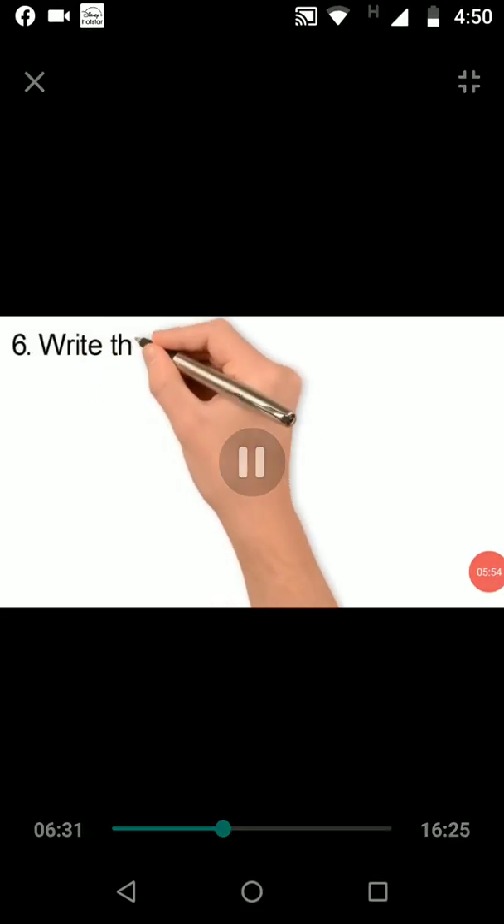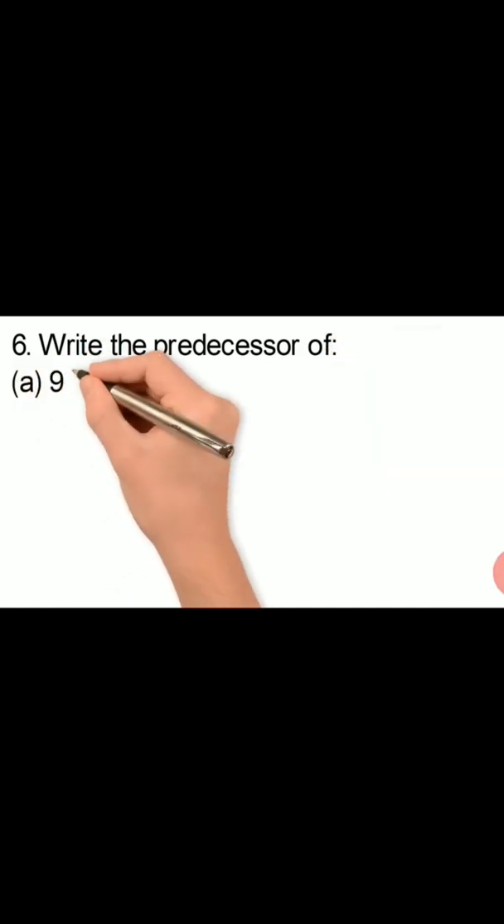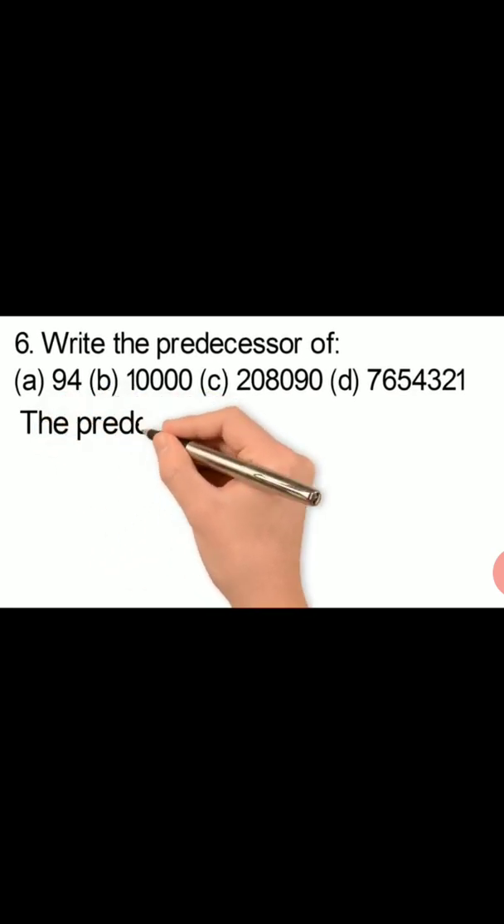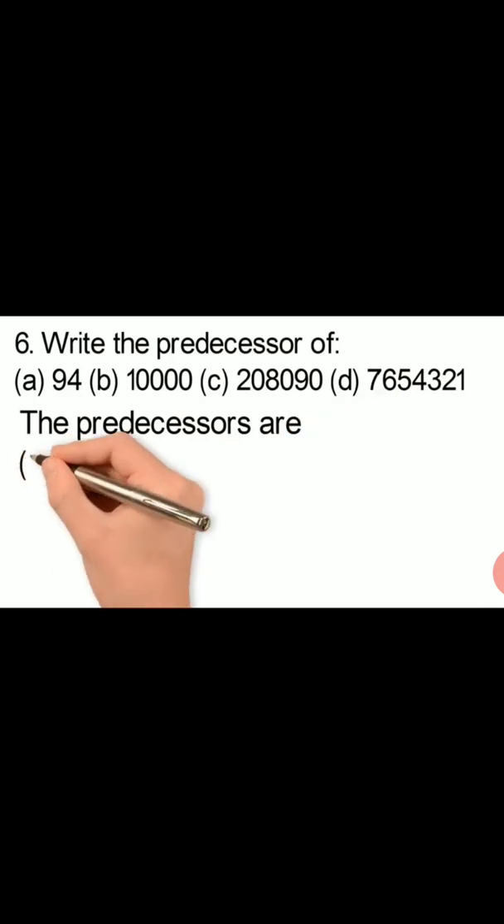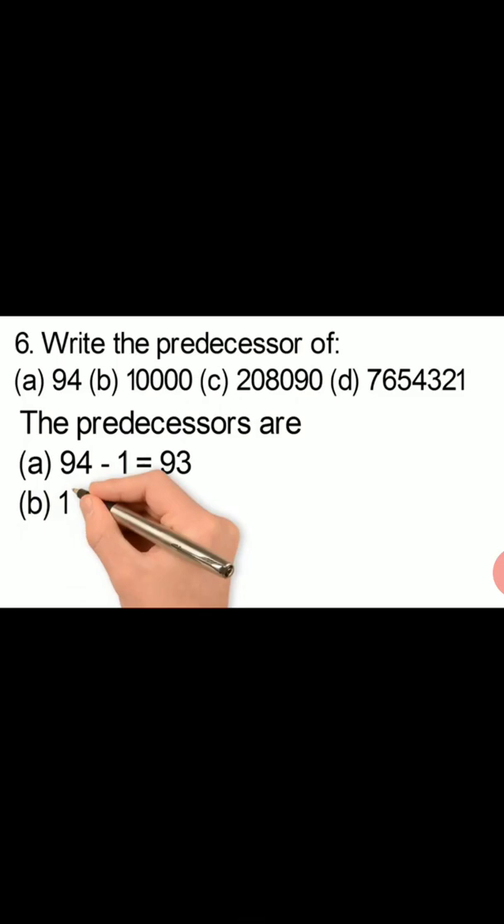Now question number 6 is, write the predecessor of the following numbers. Again we have A, B, C and D parts here. A is 94, B is 10,000, C is 20 lakh 8,090 and D is 76 lakh 54,321. To find the predecessor, what we do is subtract 1 from the given number. The first part I will solve for you, A, 94. So the predecessor will be 94 minus 1, which is equal to 93. The B, C and D parts will be homework.